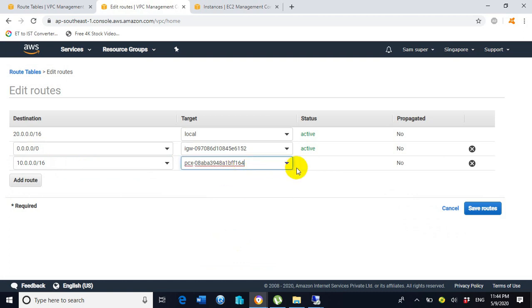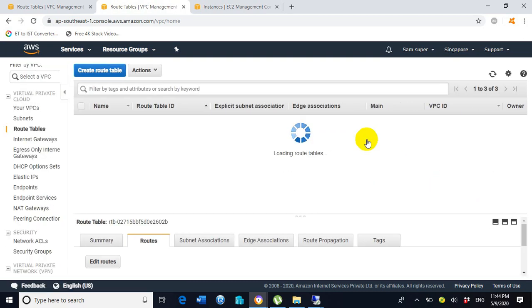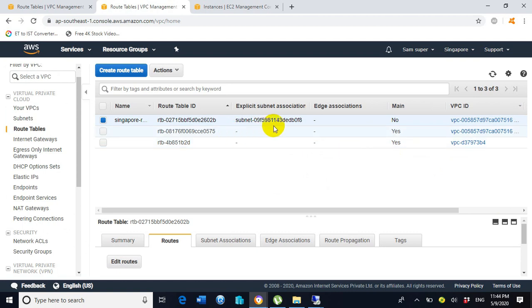Click save routes. So it is added successfully. So now it is done. Now we are done with the whole steps. All the steps we have performed. I hope everything is correct now.